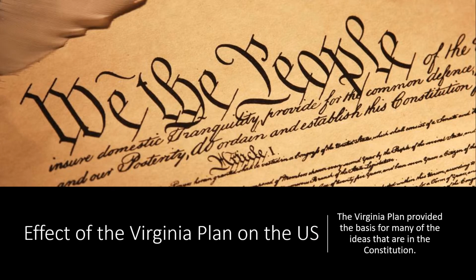The plan was the most important and revolutionary proposal at the Constitutional Convention of 1787 and changed the United States governmental system forever. At a time when most of the delegates believed that a weak central government was the best system for the country, Madison's plan flew in the face of conventional thinking.